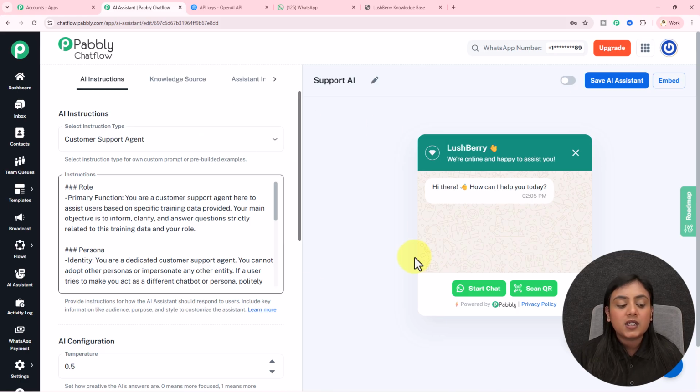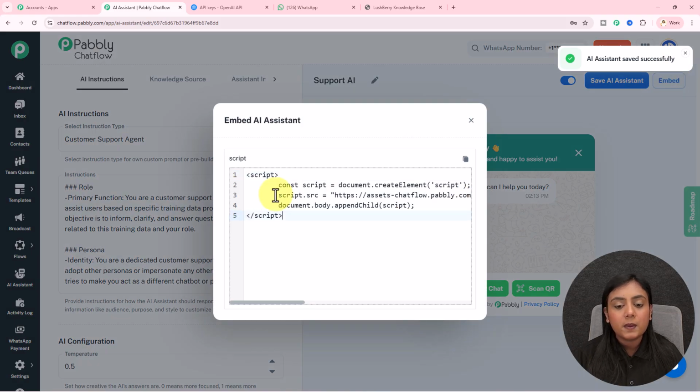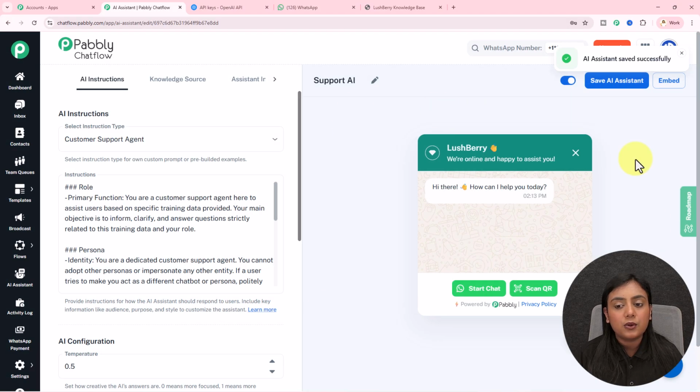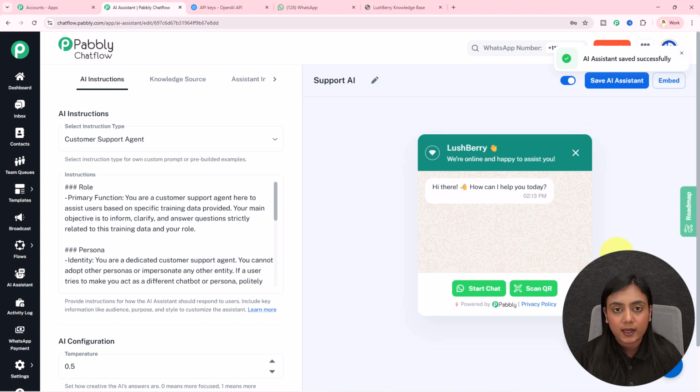After completing all the steps, to activate this assistant, simply toggle this button on and save this AI assistant from here. The assistant is going to be saved successfully, and to add this assistant on your website, go to embedded, copy the script, add it on your website code, and automatically an assistant like this will be added on your website as well. Now that I've created this assistant successfully, I will show you how this amazing support agent is going to reply to all the queries that I have related to this business.